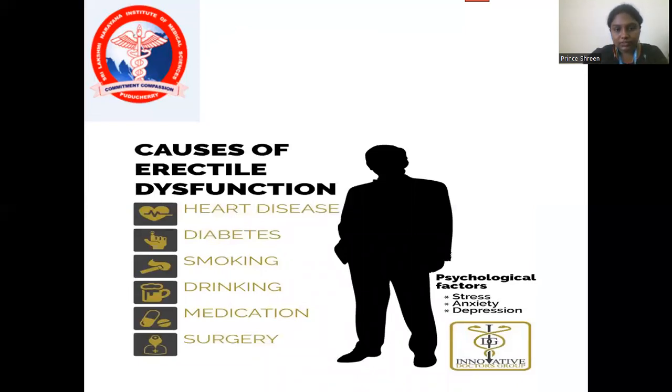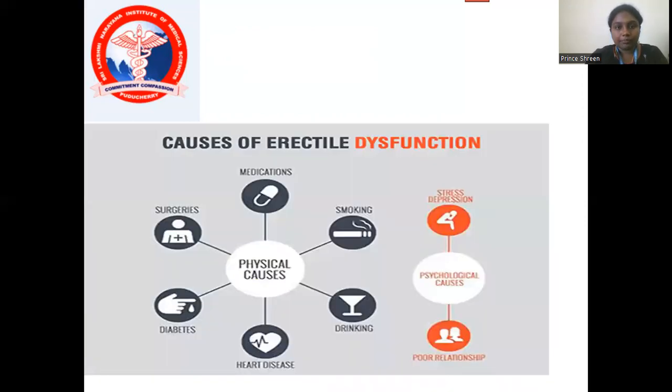What are the causes of erectile dysfunction? First is heart disease, diabetes, smoking, drinking, and medication and surgery. The psychological causes are factors such as stress, anxiety, and depression. So now we can see the physical cause and the psychological cause. It's the same as what I explained before.